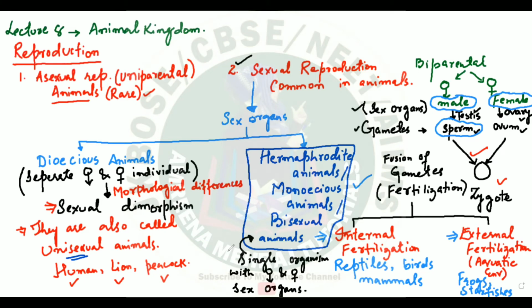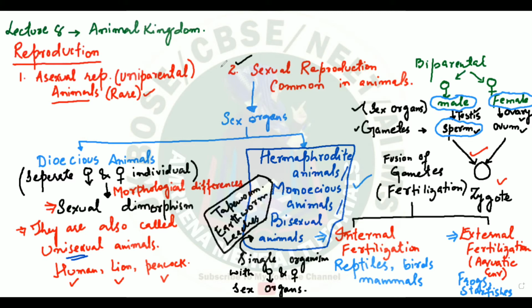Say for example, if you talk about earthworm, if you talk about tapeworm, if you talk about leeches, let me give you the example. Let me write down the example here. If you talk about earthworm, leeches, or tapeworm, you see that these animals are hermaphrodite. Hermaphrodite means that these animals have a single organism with both the sex organs.